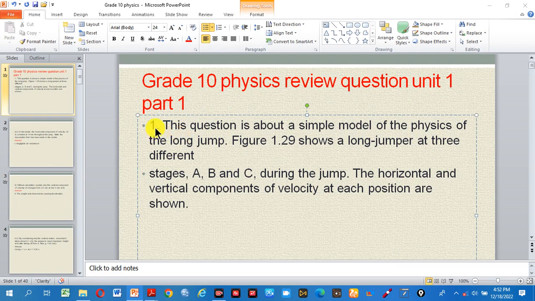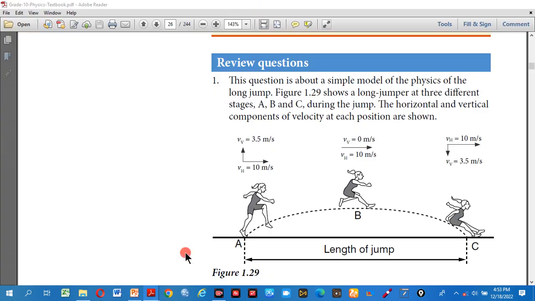Number 1, this question is about a simple model of physics of a long jump. Figure 1.9 shows the long jumper at 3 different stages A, B, C. During the jump, the horizontal and vertical components of velocity at each position are shown. So this is a figure. Look, review question for your textbook.